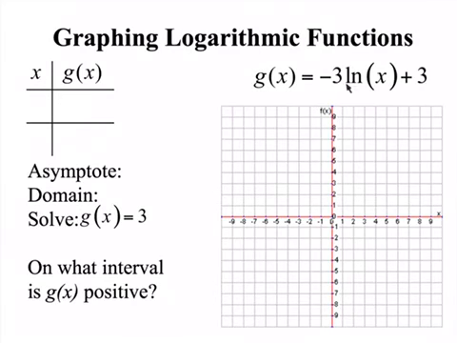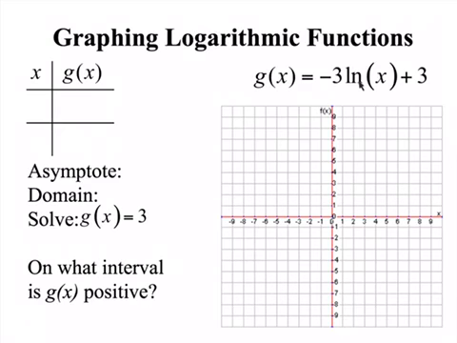So if we're going to graph g of x right here, what we first notice is there's no horizontal shift, but there's going to be a shift up. It's going to be flipped because of the negative, and it's going to be stretched by a factor of 3. So what numbers will I plug in?